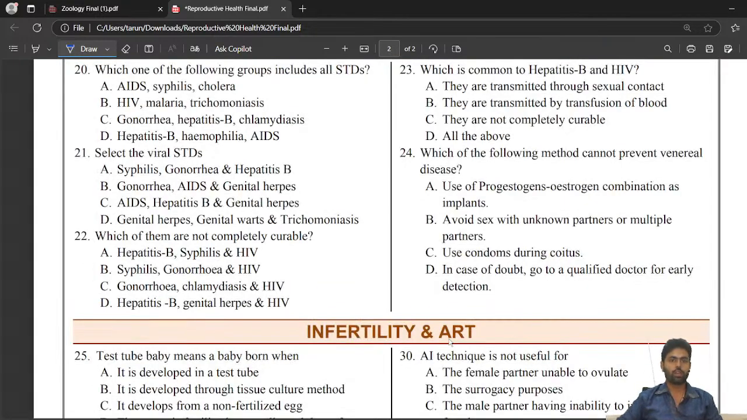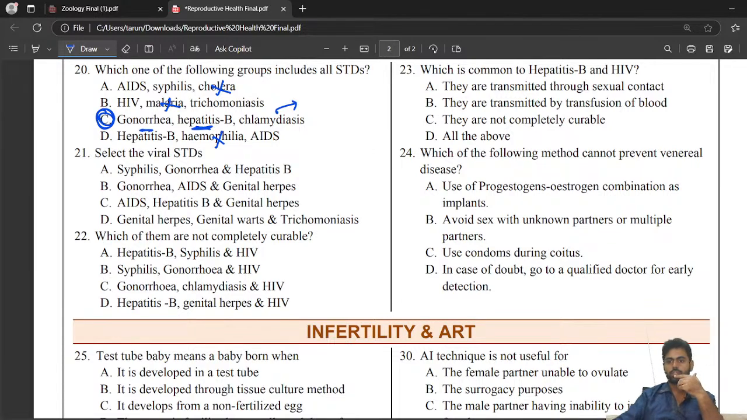Which one of the following groups includes all STDs? AIDS, syphilis, cholera. No, cholera is not an STD. HIV, malaria, malaria is not an STD. Gonorrhea, hepatitis B, chlamydiasis. Okay. Hepatitis B, hemophilia, hemophilia is not. So this will be the correct answer: gonorrhea, hepatitis B, and chlamydiasis. This is a chlamydia infection, this is a hepatitis viral infection, and this is gonorrhea.